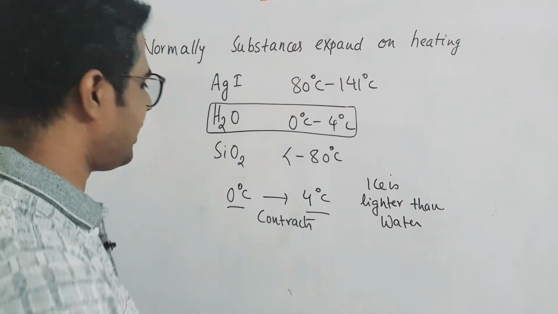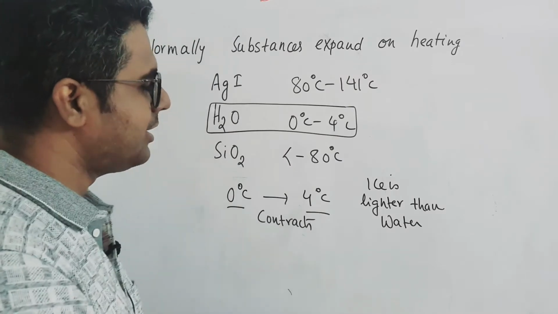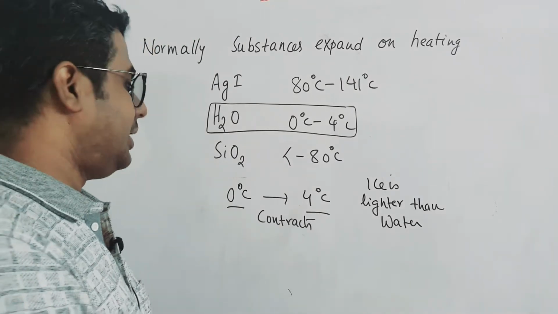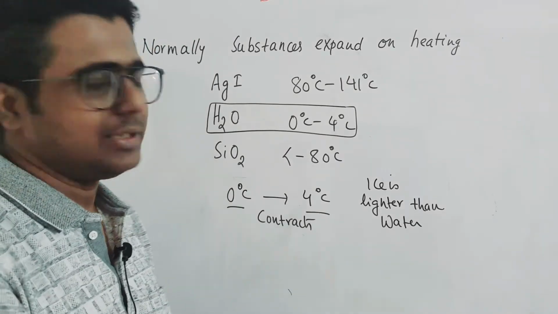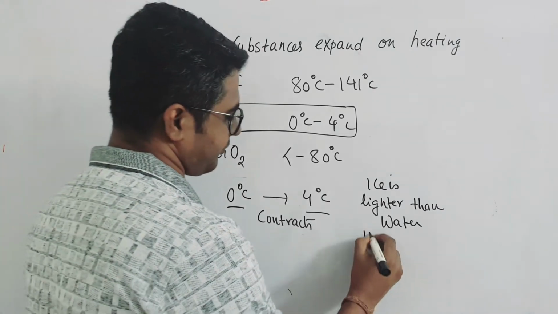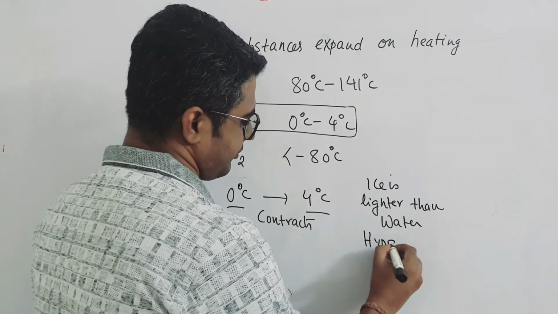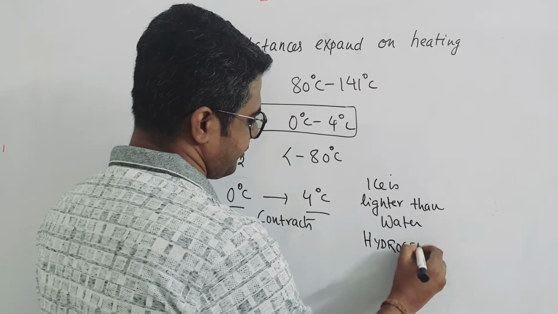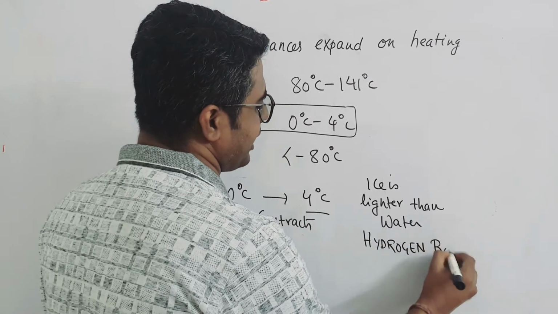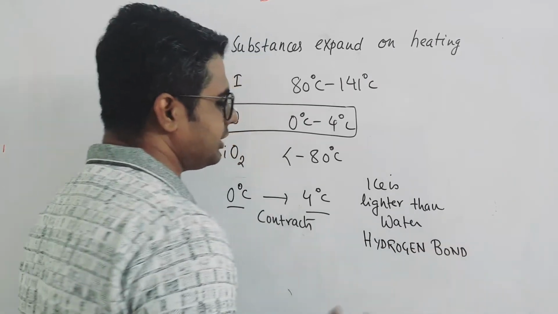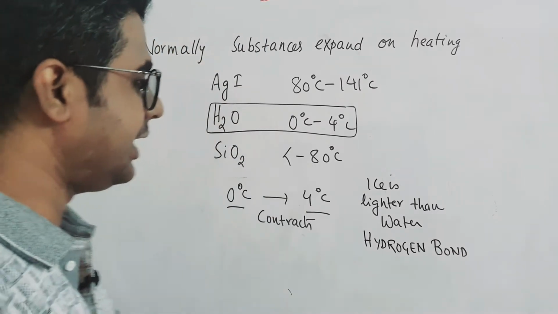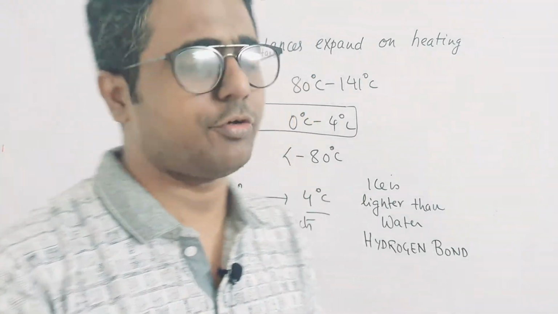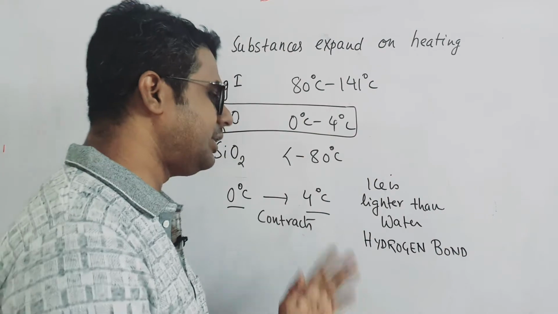Normally it should expand, but it is contracting. The reason this anomaly takes place is the hydrogen bond, a very special kind of bond in water, which you will study in detail later in your career.